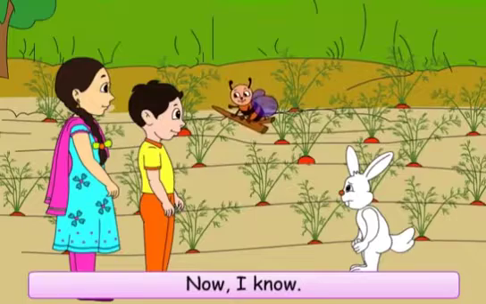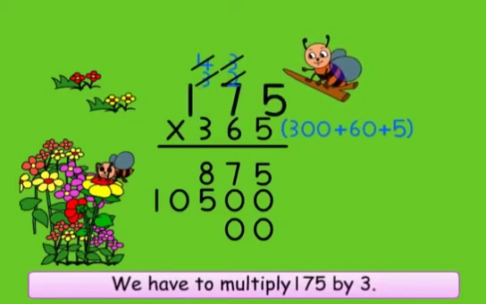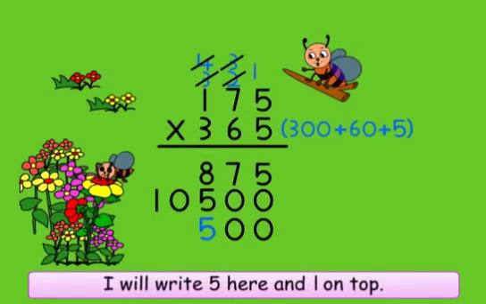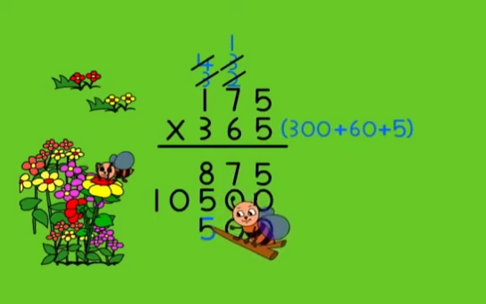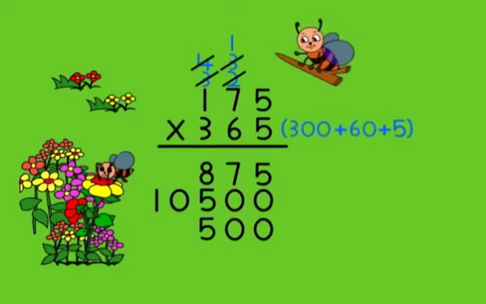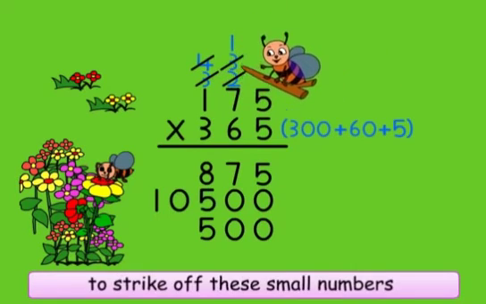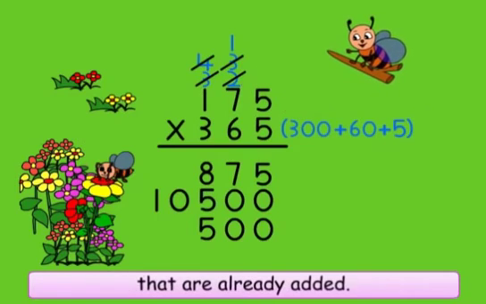Now I know. We have to multiply 175 by 3. I will do it. First, it is 3 into 5, which is 15. I will write 5 here and 1 on top. Now, I know why you asked me to strike off these small numbers that are already added. If we don't strike them off, we will get confused.